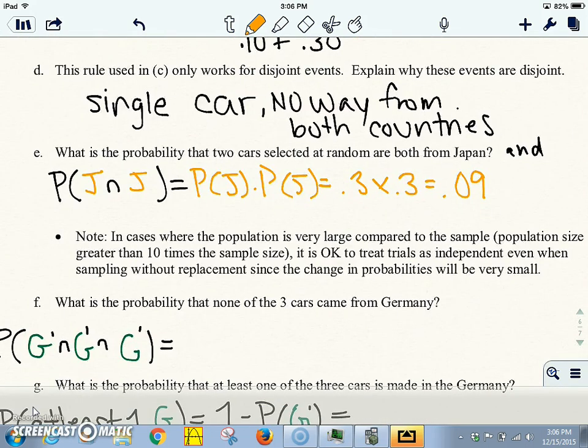Note, in cases where the population is very large compared to the sample, it is okay to treat trials as independent even when sampling without replacement, since the change in the probabilities will be very small. We've talked about this before.